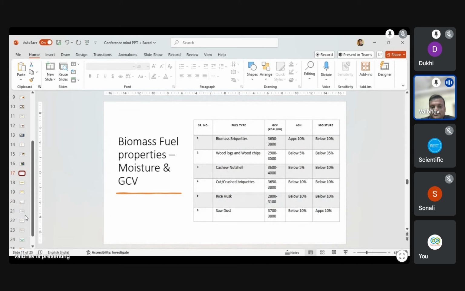These are the results. These are the various types of biomass we can use in the analysis to get the moisture and ash percentage. Various types of wood logs and various types of briquettes can be used in the boiler, depending on availability. I have also analyzed cashew nut. Cashew nuts have a good GCV, more than 4,200 to 4,300, because they contain oil content, but they have some challenges in use in the boiler.